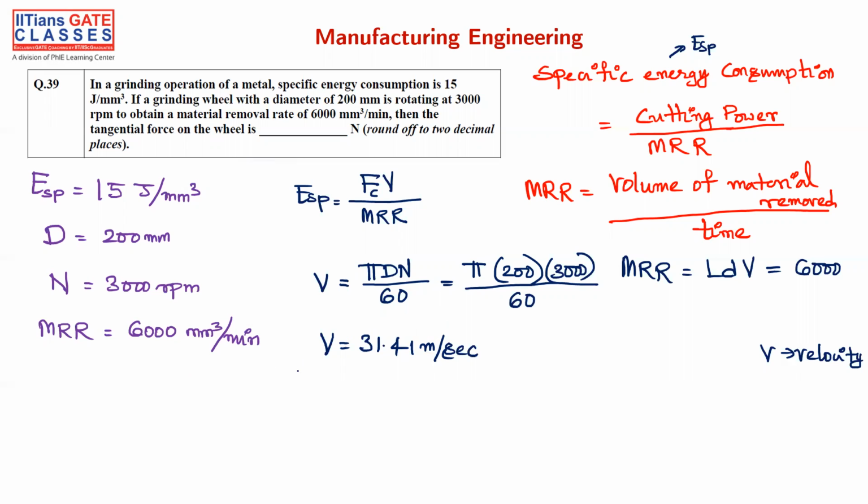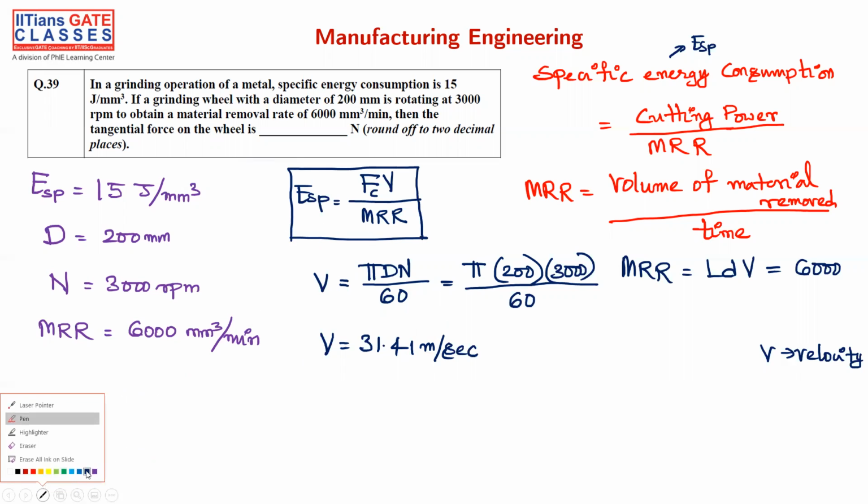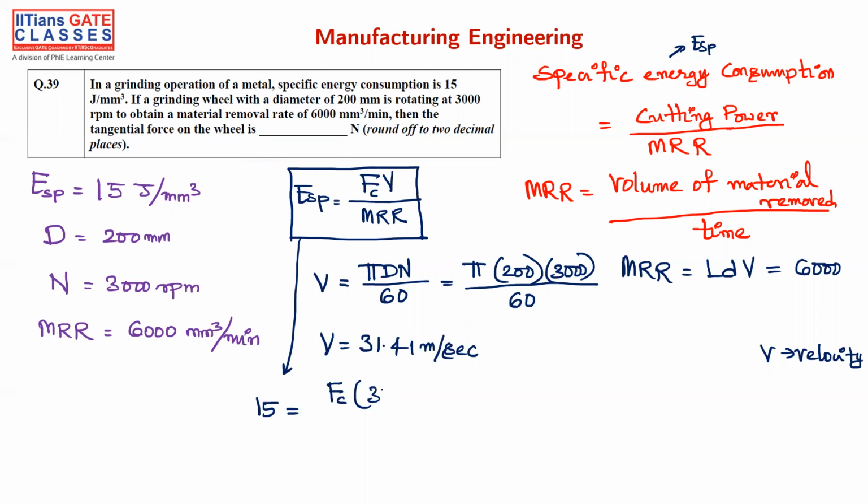Okay, so now we have this equation. Let's write that. What is given as 15 joule per mm cube is equal to F_C, which we have to find, into V, that is 31.41 meter per second, divided by MRR, that is 6000.